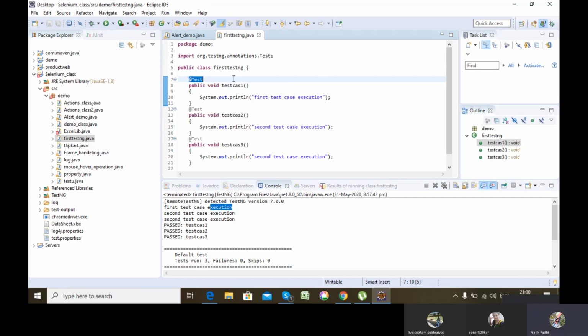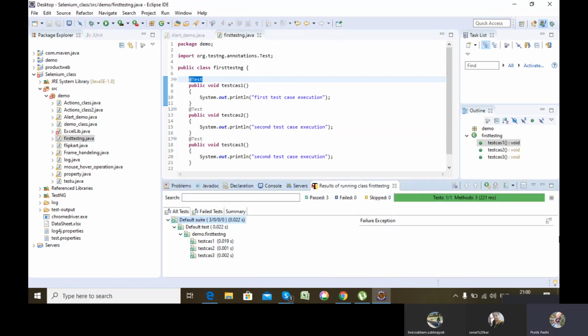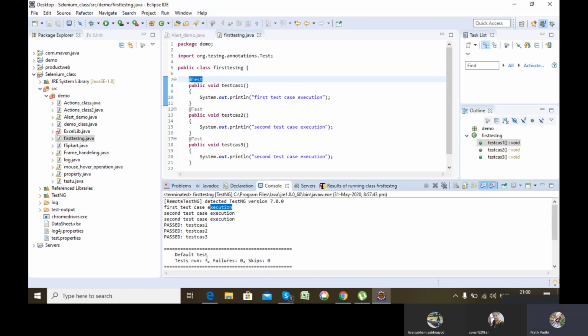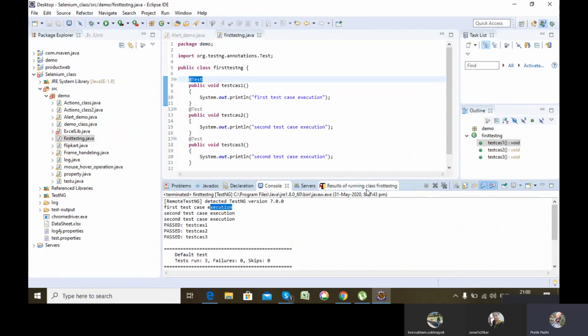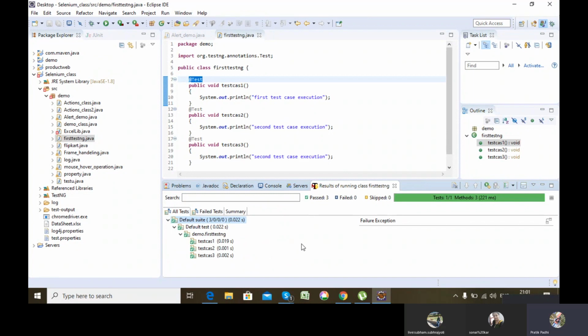So see, I executed this particular testng file. One thing it showed me is the result of running testng classes. You see here, it showed me how much passed, how much failed. Here it showed test cases run 3, all passed. So no failure, failure 0, skip 0. It showed me the details, how many test cases passed. It also showed me in a more detailed way, this is test case 1, test case 2, test case 3, all passed. So it is green. If it had failed, it would have been red. We'll later see how a test case will fail, how a test case will skip and all.